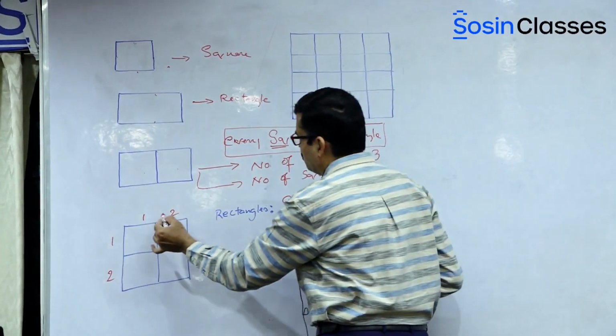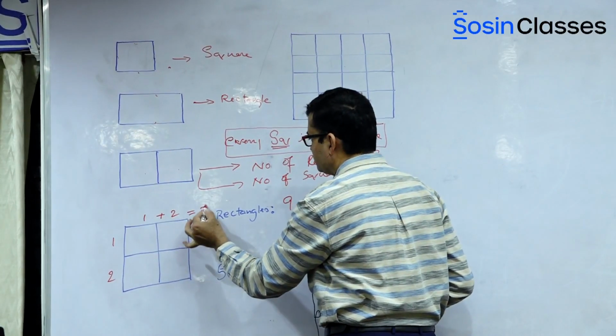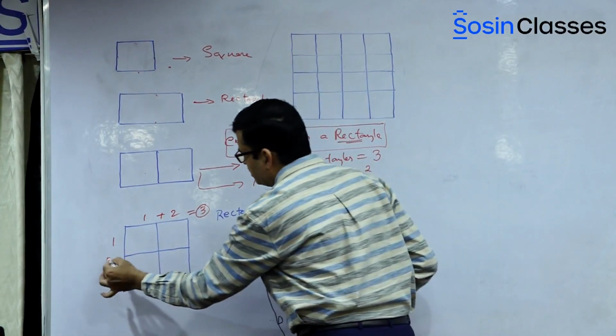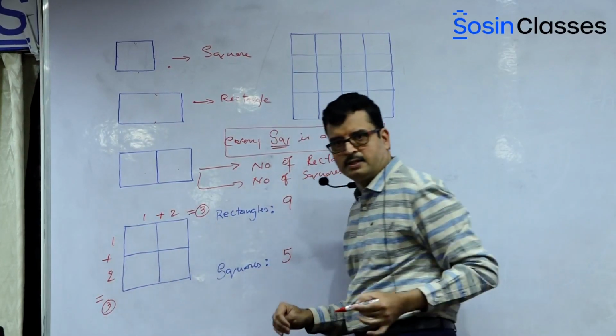Now, when you just count like this, you take the sum of it, 1 plus 2 is equal to 3. Even here, 1 plus 2 is equal to 3. Am I clear?